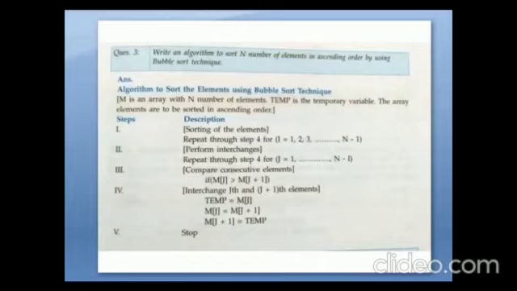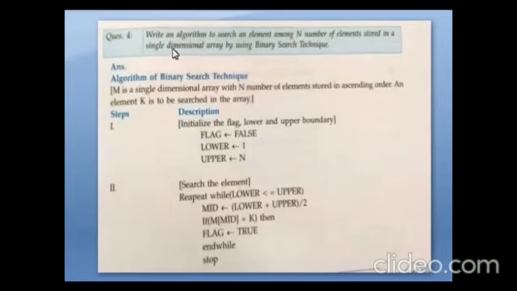Now we are going to see another example. Write an algorithm to search an element of n number of elements sorted in a single dimensional array using binary search technique. So for binary search, we have to take the lower boundary as well as the upper boundary value. Then we have to find out the mid value. First of all we have to arrange the elements either in ascending order or in descending order. Then we have to find out the mid value.